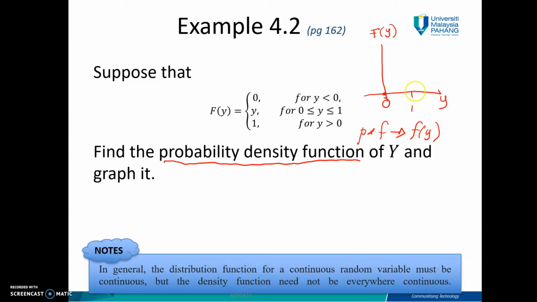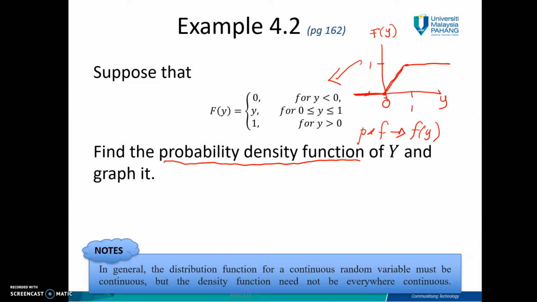When your y is greater than 1, it will be 1 here. Between 0 and 1, it will be y. And when your y is less than 0, it's 0. So this is the graph of capital F(y).